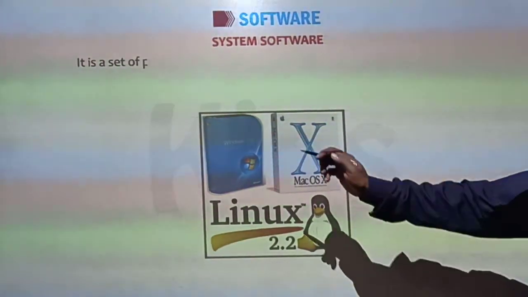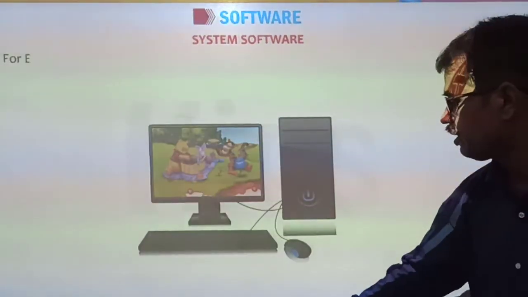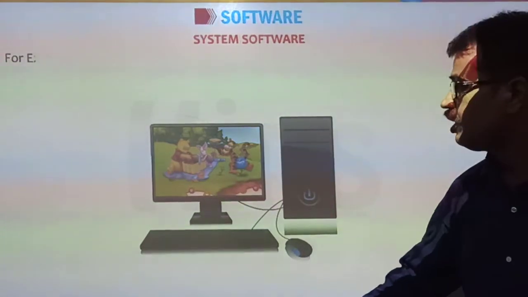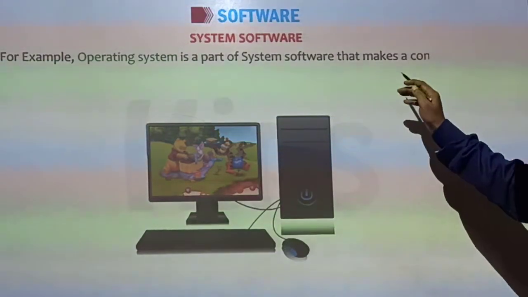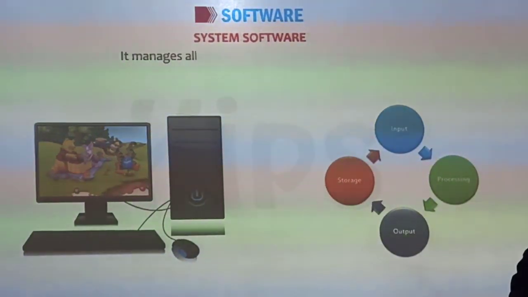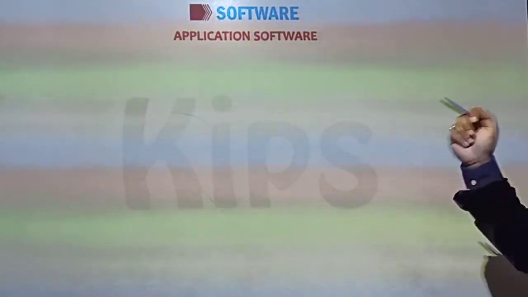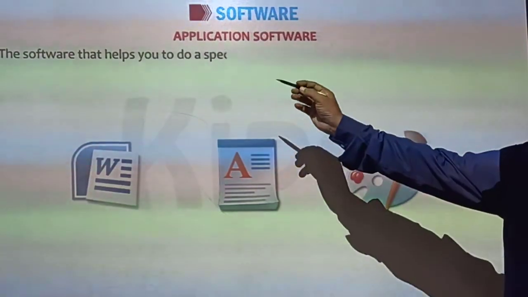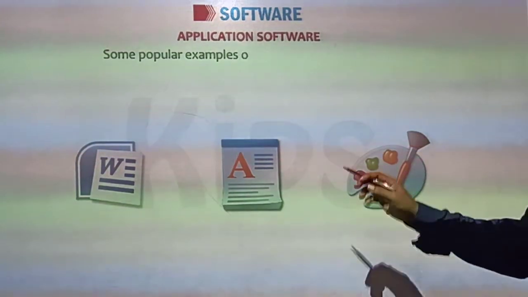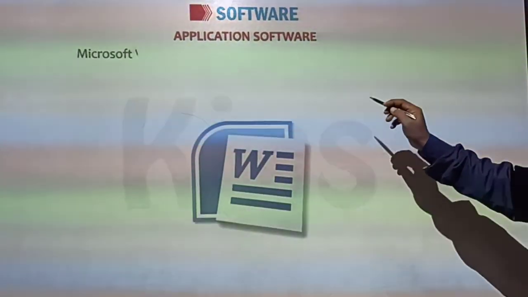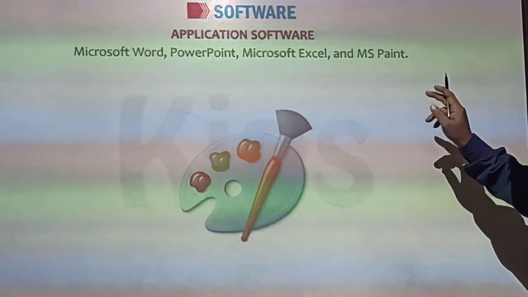It is a set of programs that controls the overall working of a computer. That is called system software. For example, operating system. It is a part of system software that makes a computer run, right? It manages all the input and output operations. Now application software. What is application software? The software that helps you to do a specific type of work is called application software. Some popular examples of application software are Microsoft Word, PowerPoint, Microsoft Excel and MS Paint, right?